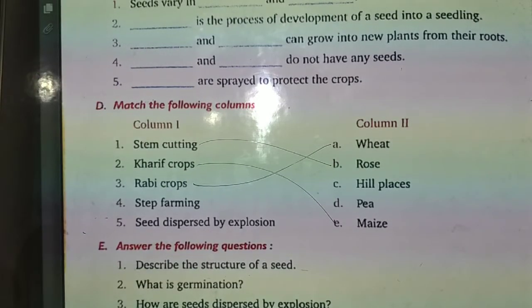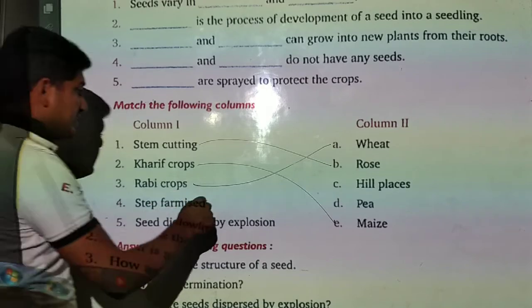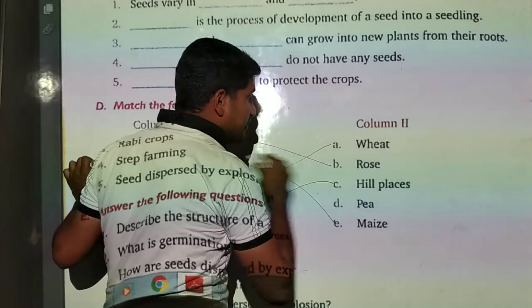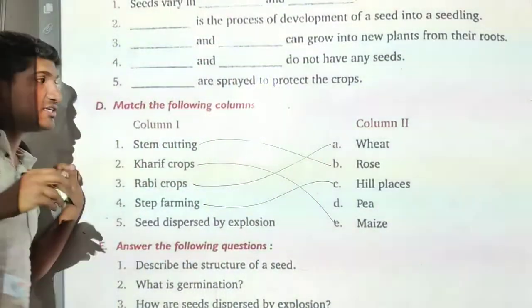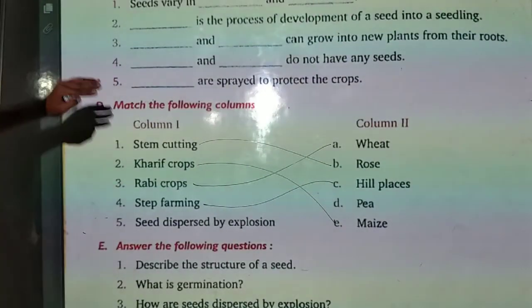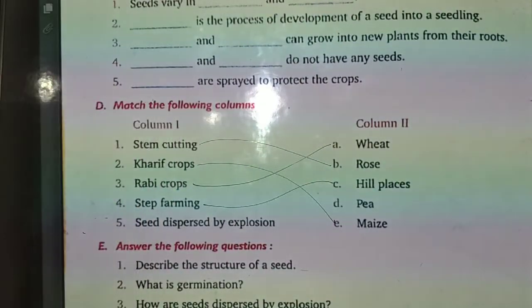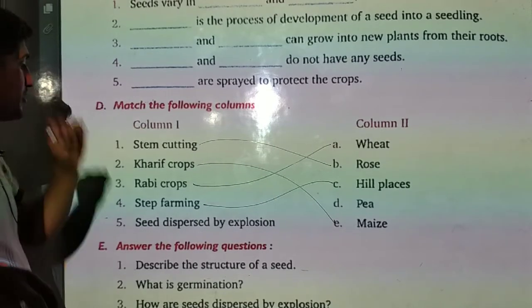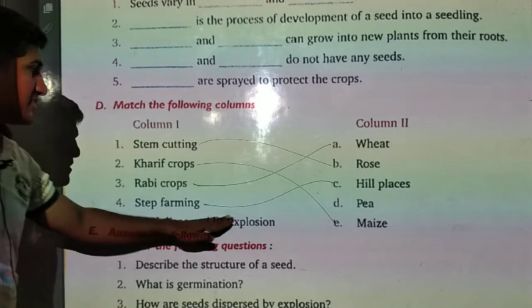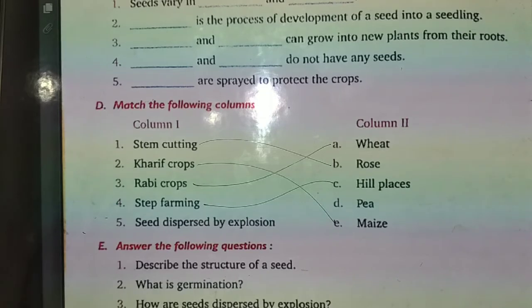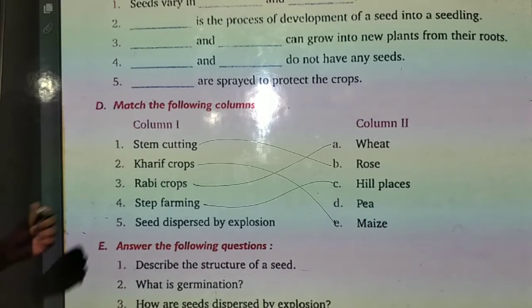Fourth column is what is step farming. So step farming is done in the hill places. We also study in this lecture that step farming is done in the hill places. जो हमारा पहाड़ी वाला इलाका है वहां पे स्टेप फार्मिंग होती है। Now fifth is seed dispersed by explosion.